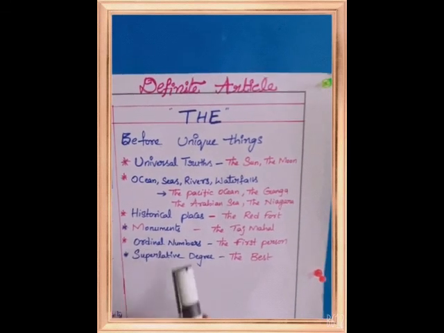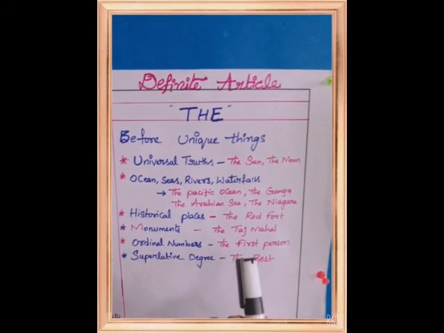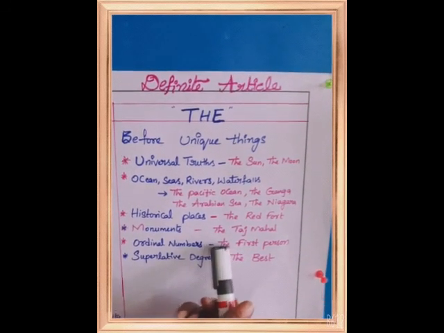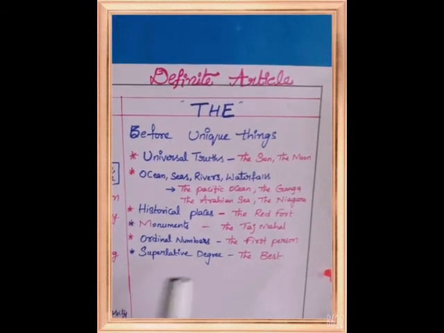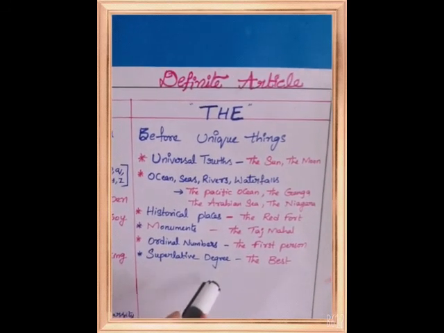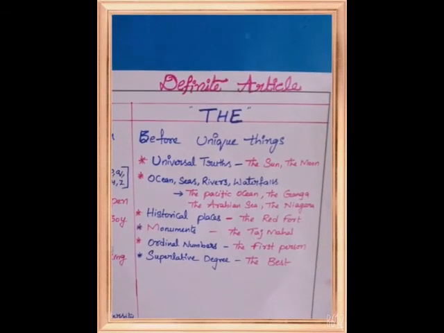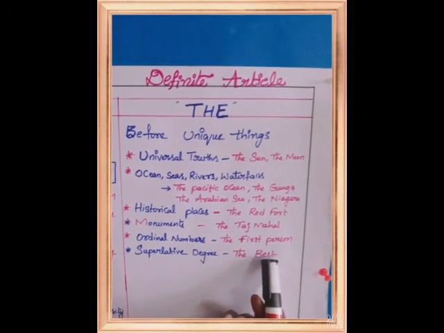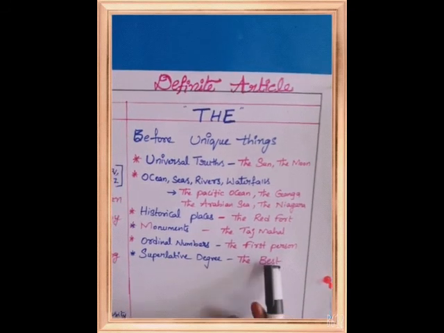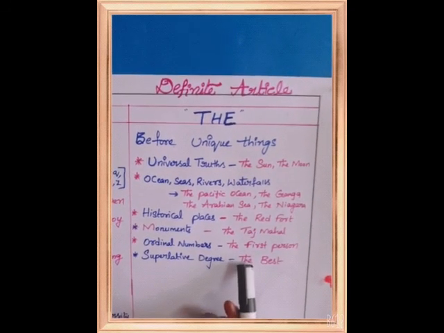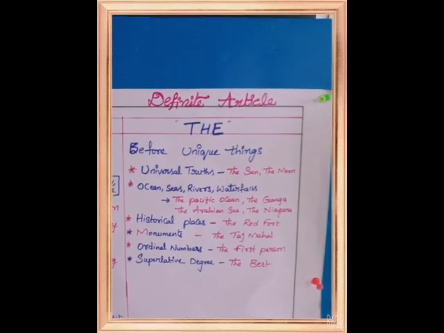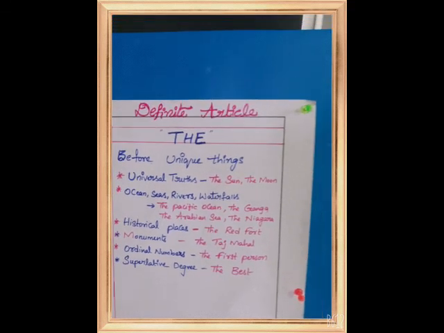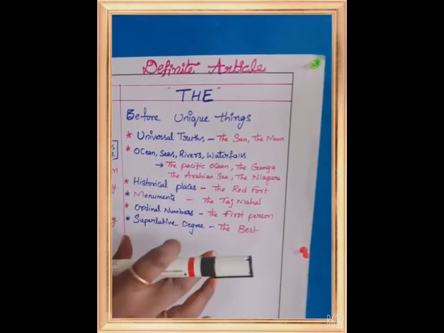And before the ordinal numbers, first, second, third. So like that they are ordinal numbers. So before the ordinal numbers we have to keep the. And before the superlative degree. Superlative degree means it's a comparison among all the things. So it is a best thing. Best is the superlative degree. So before best we have to compulsorily use the. So for unique things and specific things we have to use the.